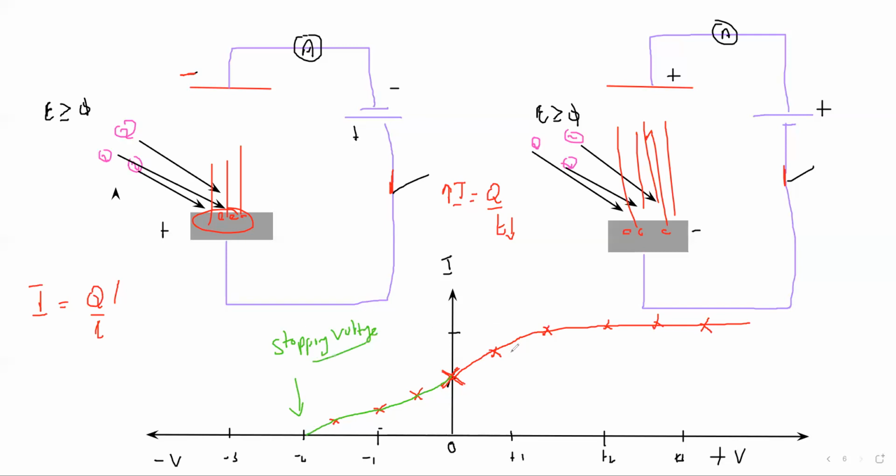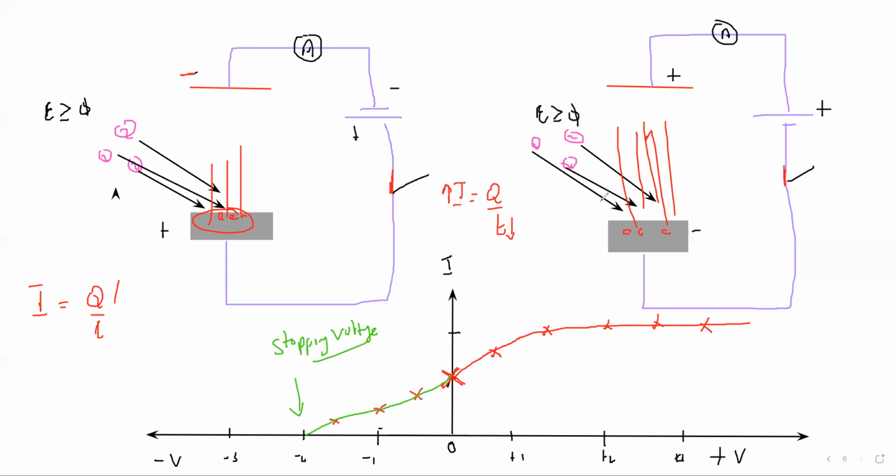Is it clear? This graph is between the current and voltage. If any doubt is there, feel free to ask your questions.